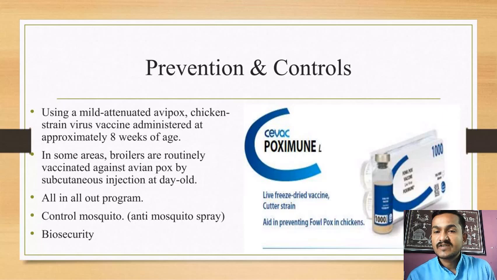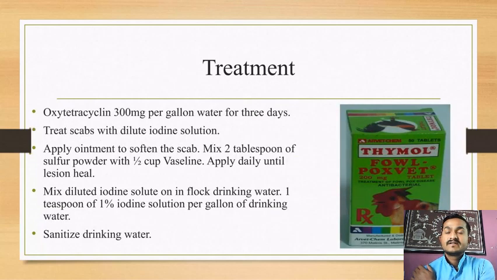There is one vaccine shown, the vaccine working against fowl pox. You can use this vaccine, for which one picture is provided. Then next one, treatment. How to treat this fowl pox?